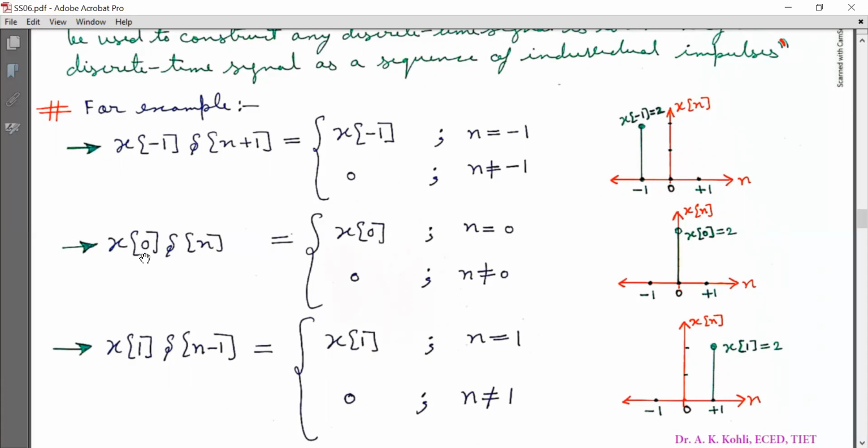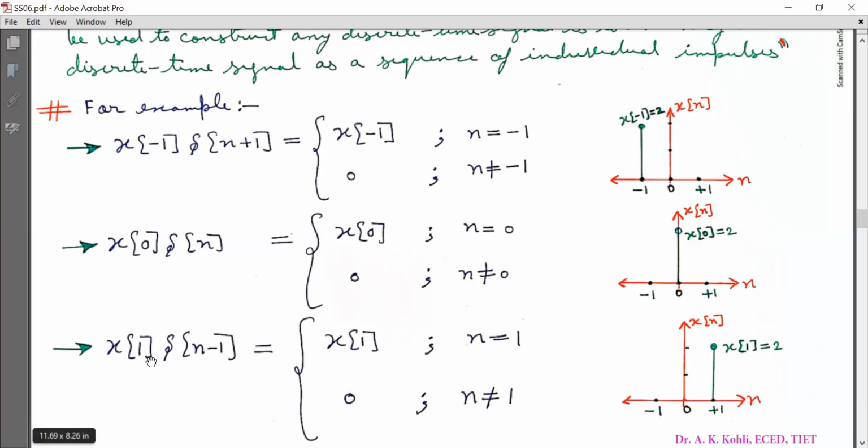Similarly, x[0] δ[n] is equal to x[0] at n = 0 and 0 for n not equal to 0. So this x[0] is the scale and this is the unit impulse, which is defined at n = 0, that is at the origin. So I have plotted an impulse here with amplitude x[0].